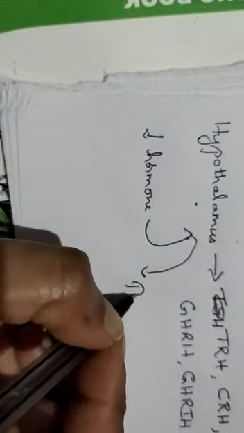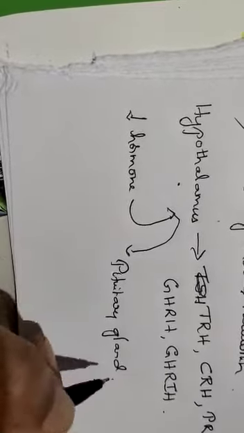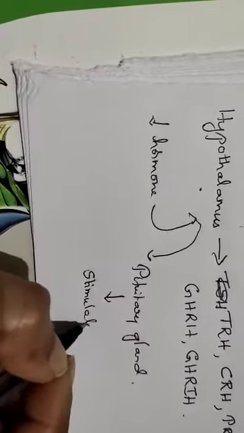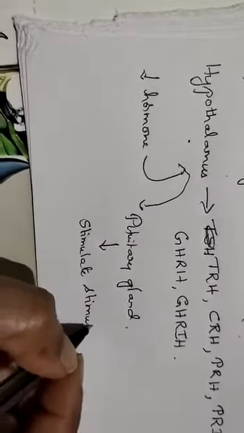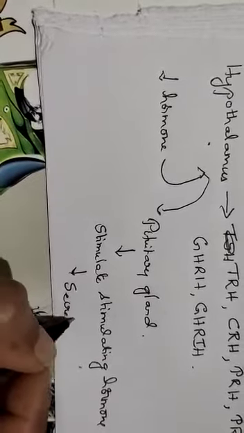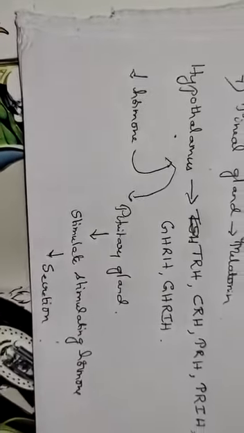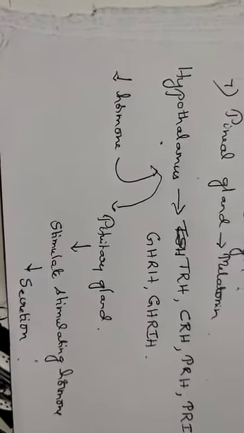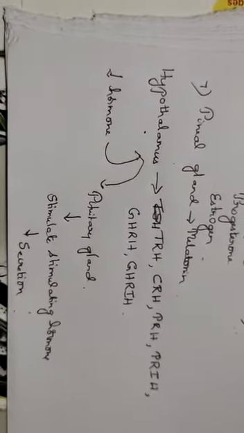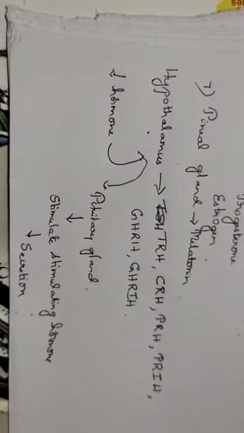The hypothalamus in turn stimulates the pituitary gland to produce pituitary stimulating hormone, which normally leads to secretion of other hormones. This is regarding the types of hormones of the endocrine system. The mechanism I'll discuss in the next video.